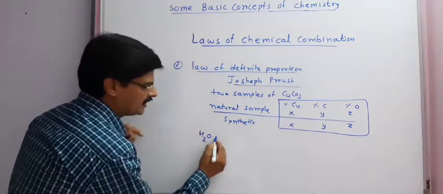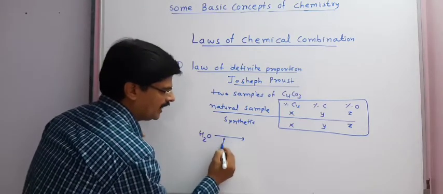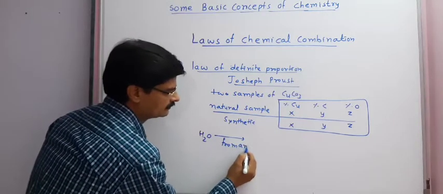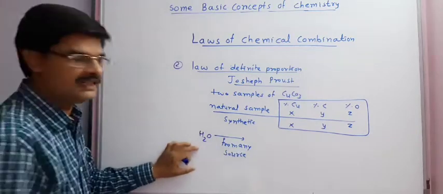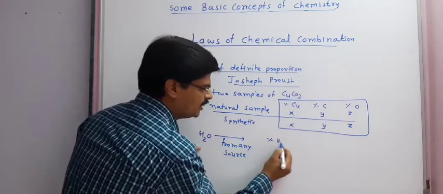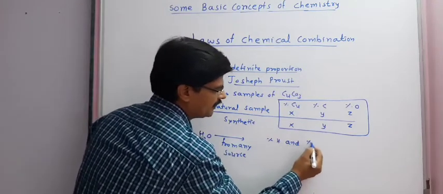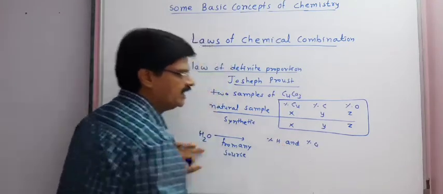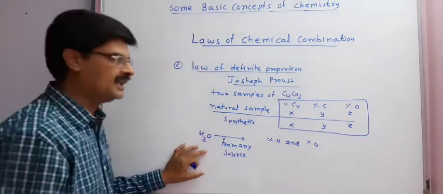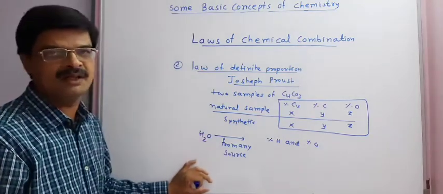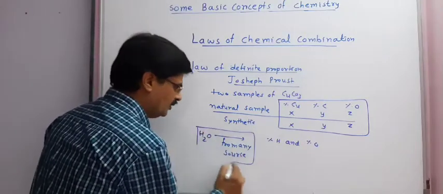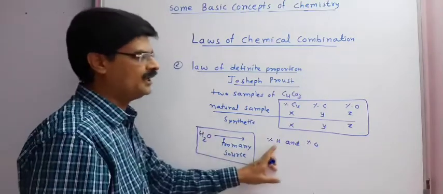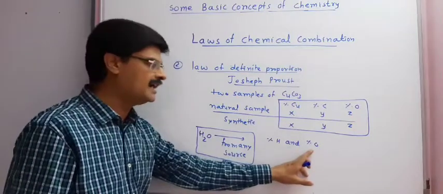If water is taken from any source and we determine the percentage of hydrogen and percentage of oxygen, it will always be the same, nearly 88% and 11 point something percent. So if water is taken from any source, the percentage of hydrogen and oxygen will be found identical.